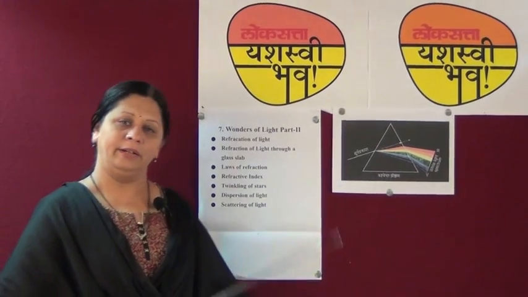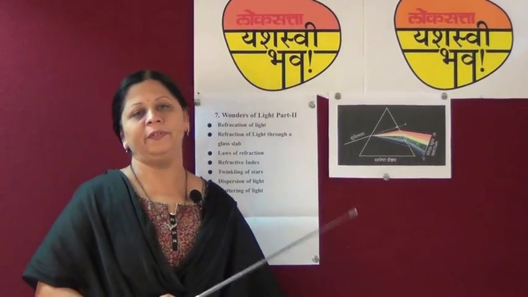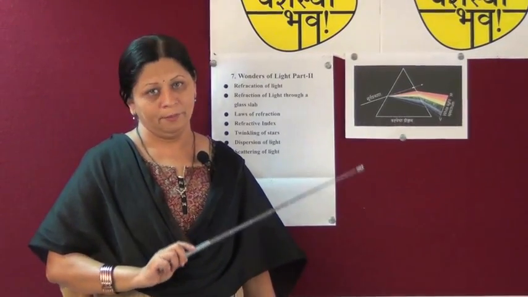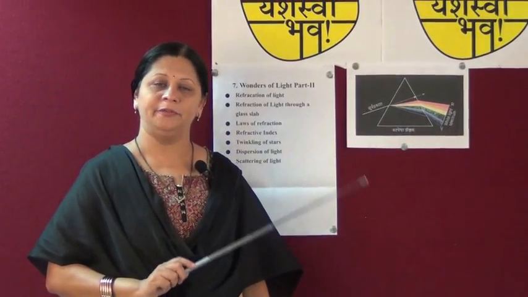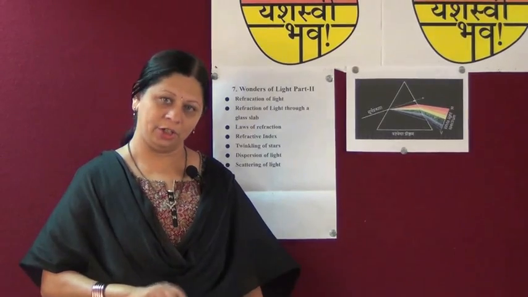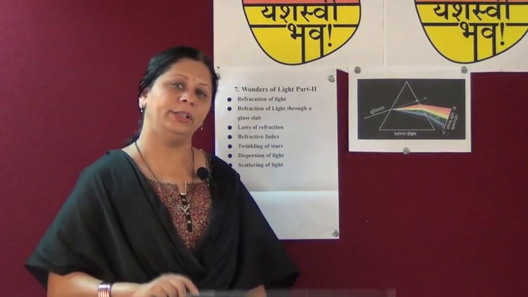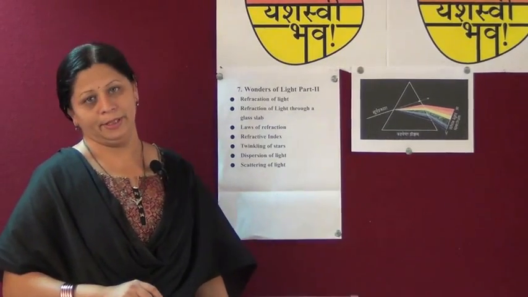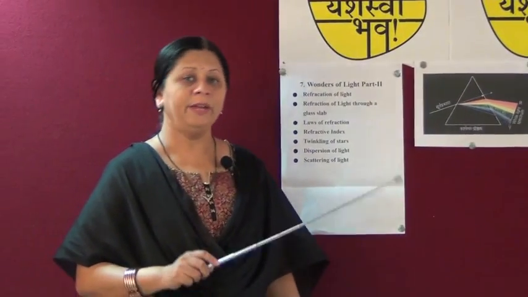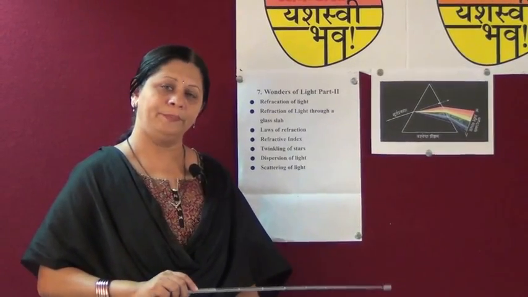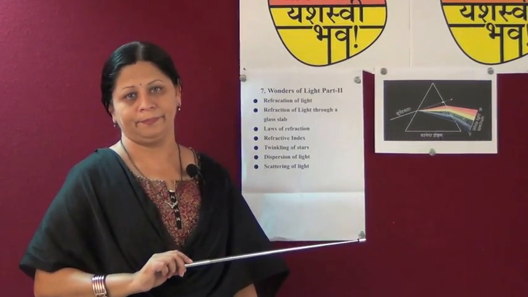Now, have you seen a rainbow? The beautiful phenomenon of a rainbow is a mixture of 3 different processes: refraction of light, reflection of light and dispersion of light. So while all 3 happen, what happens? When do we get a rainbow? We get a rainbow after a rain shower.